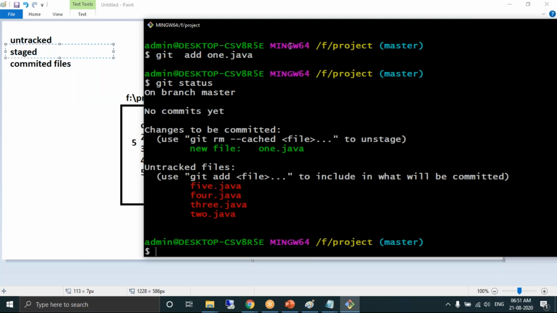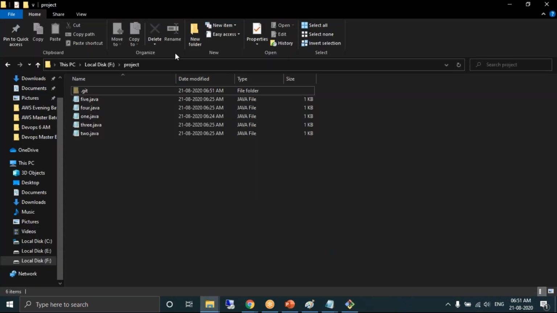You may have a question, Sunil, where can I see the staging area? Can I see the staging area in my Windows? No. That's how the Git architecture is designed. It's all logical. You cannot see the staging area. You cannot see the local repository. So everything you need to do from the commands, and verify it from the commands, from the terminal point of view. You cannot see anything graphically.